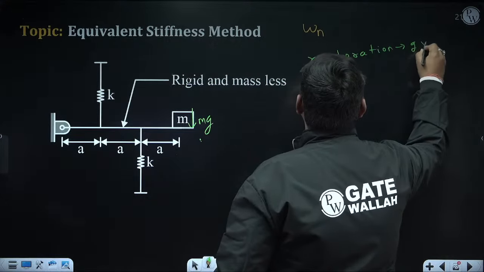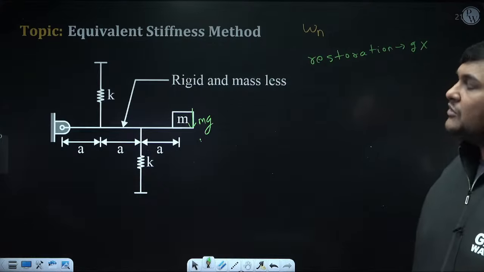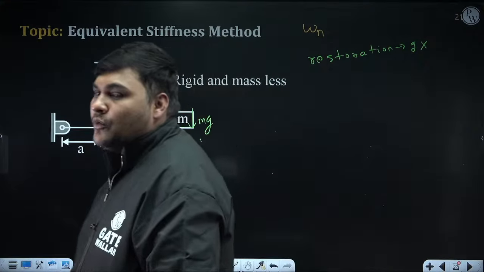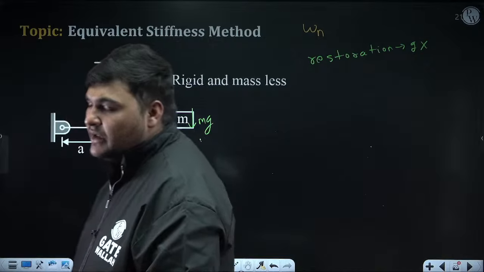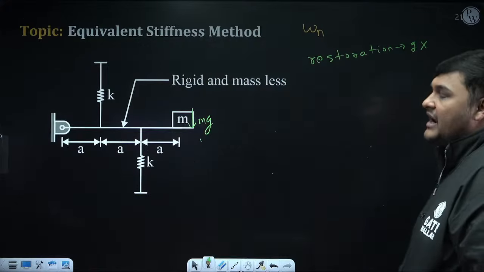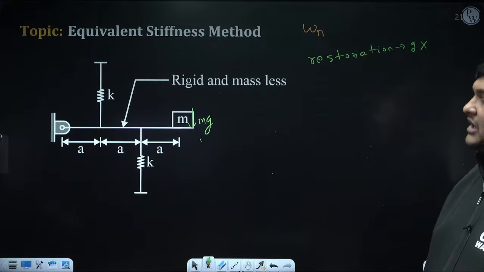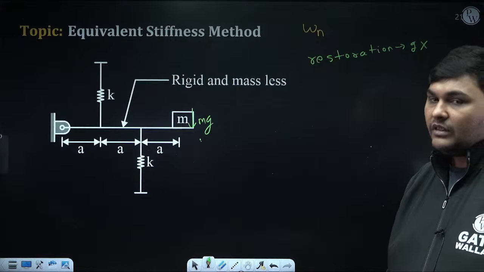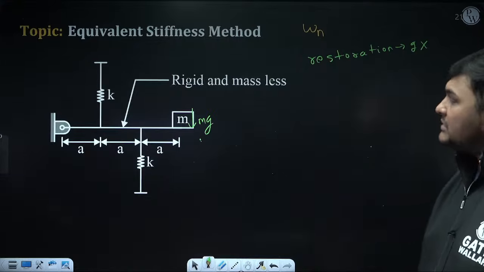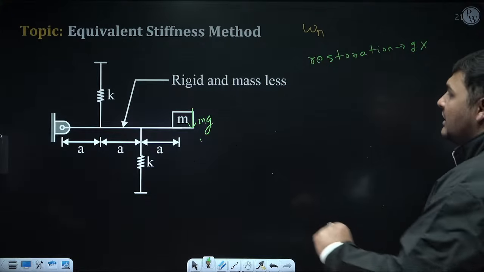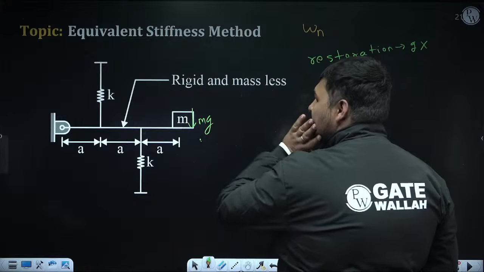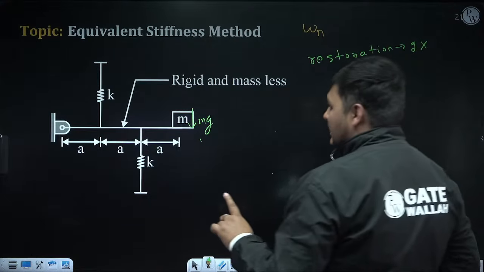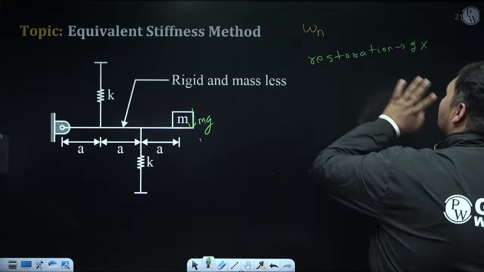There is no role of gravity in the restoration, because although weight is acting in the direction of vibration, again I am explaining, but since due to weight there is static deflection in the spring, they will cancel each other's effect. Clear? So in this problem, first of all, we have proved that there is no role of gravity in the restoration.